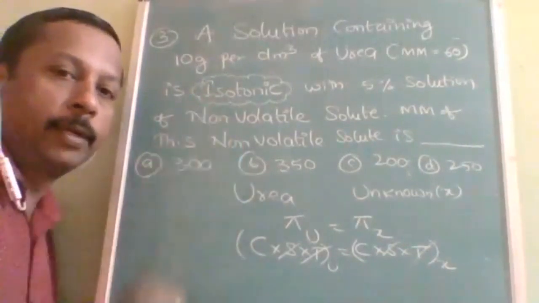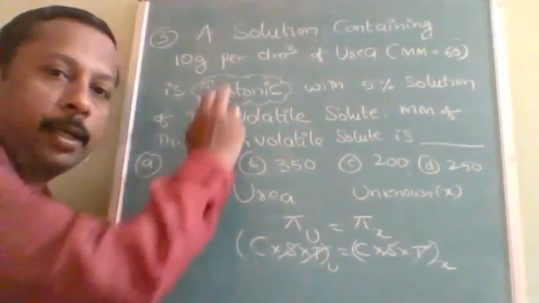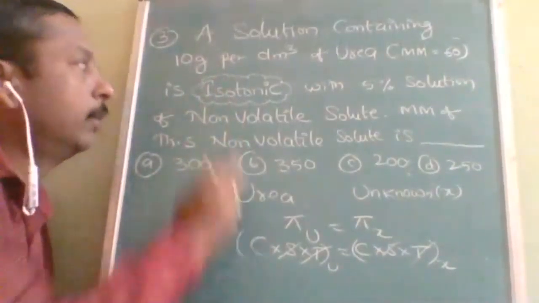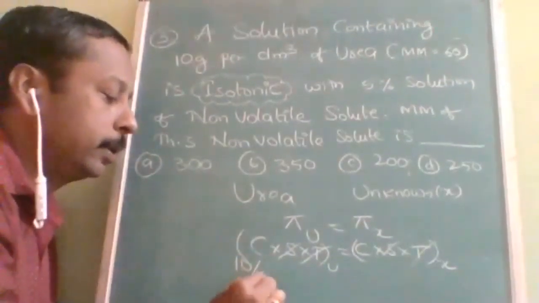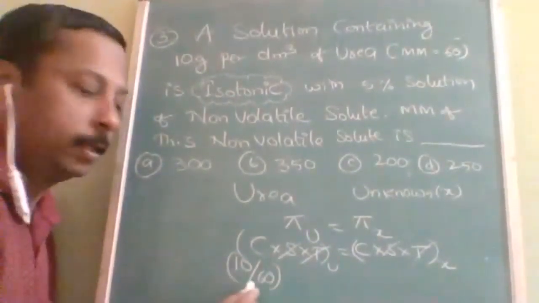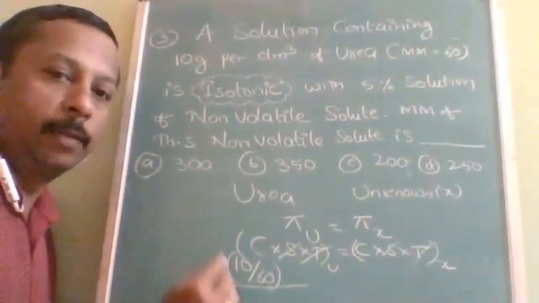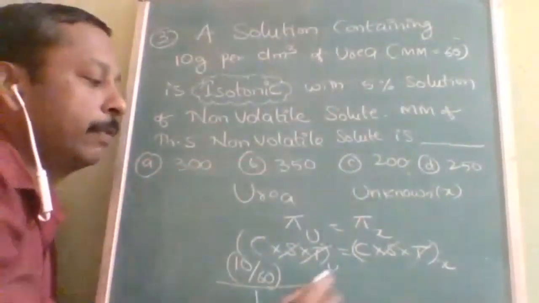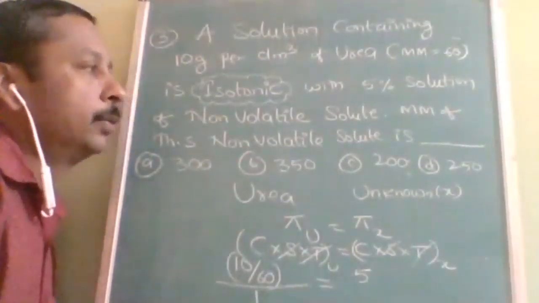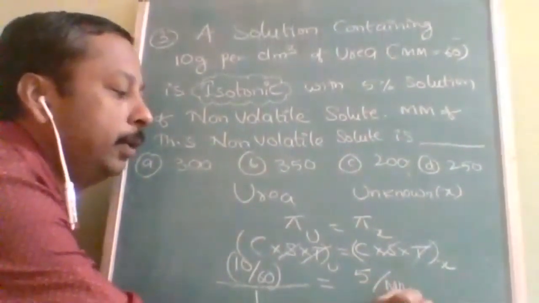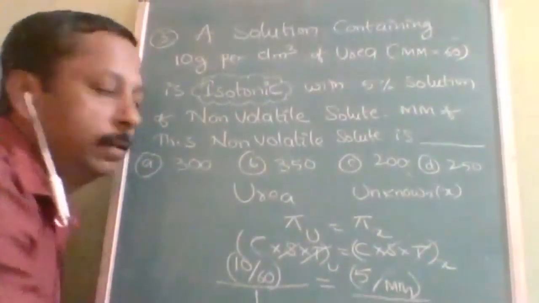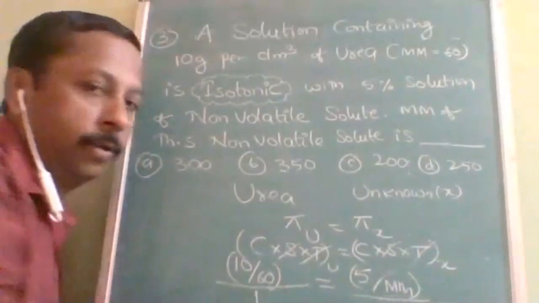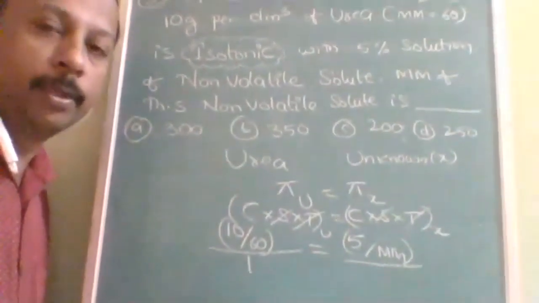So I am going to erase this after writing here. Molarity is equal to number of moles upon volume. So the number of moles is 10 divided by 60, mass upon molecular mass, whole divided by 1 dm cube, which means 1 liter, is equal to the 5% solution. 5% means 5 is the mass of solute and the molecular mass we don't know, divided by percentage, which means 100 milliliter. Here the volume is going to be 0.1.